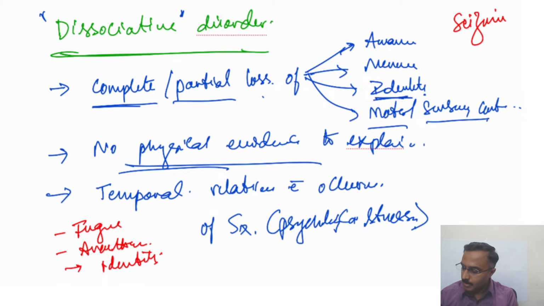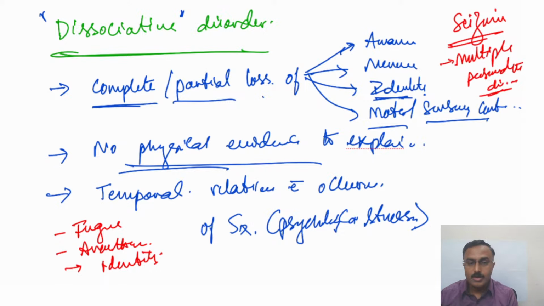And there is one other controversial element which gets added here, multiple personality disorder, though it's controversial. So these are the various dissociative disorders, depending on what is completely or partially lost.